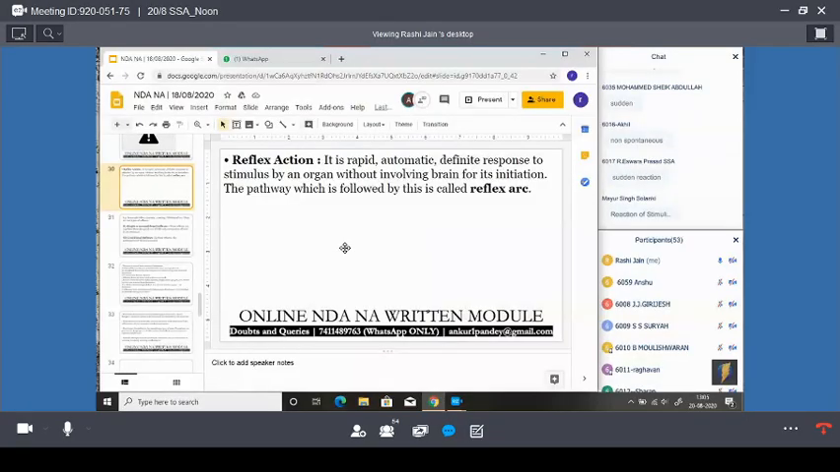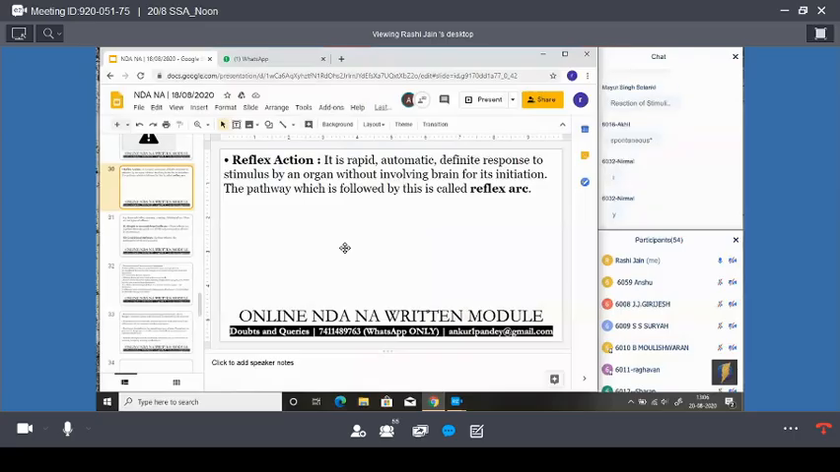If your hand comes in contact with fire, I am giving you the example, you immediately remove your hand from that object or from that fire. And it is known as a rapid action, or we can say the reflex action. Clear, guys? The reflex action.